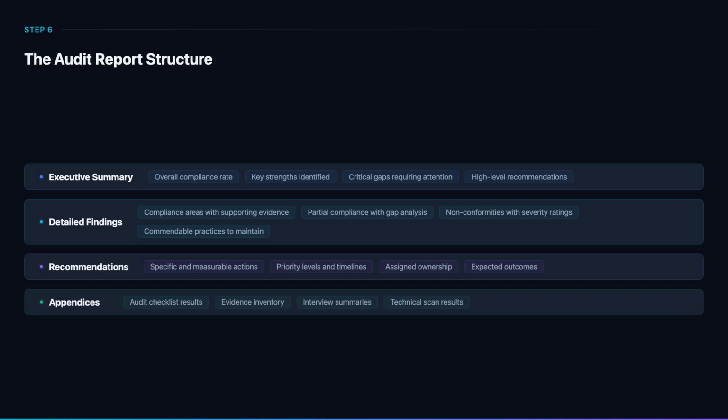The appendices contain the supporting documentation, completed audit checklists, the evidence inventory, interview summaries, and technical scan results. This section ensures full transparency and provides a reference for follow-up audits. The course provides a complete audit report template modeled on the TechSolutions case study.